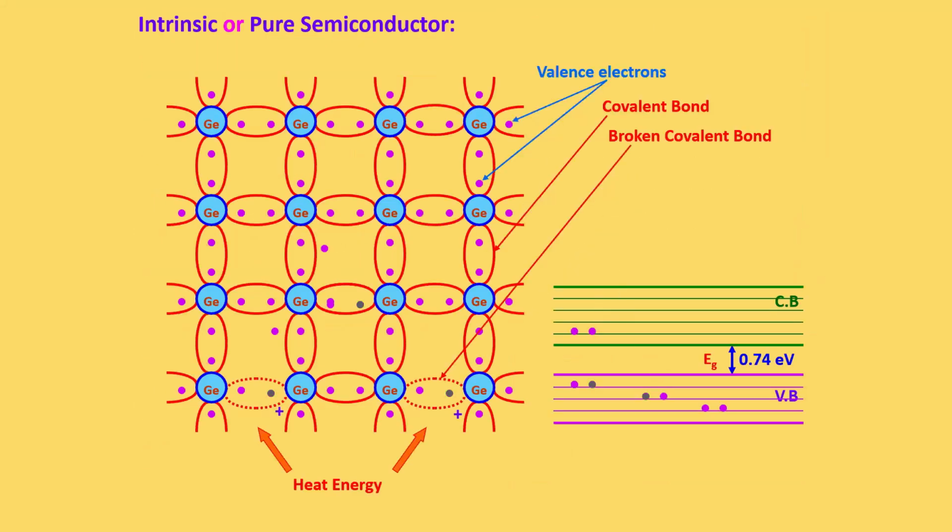Here we are going to study the types of semiconductor. There are two types: one is the intrinsic semiconductor, or pure semiconductor, and the second is the extrinsic semiconductor.